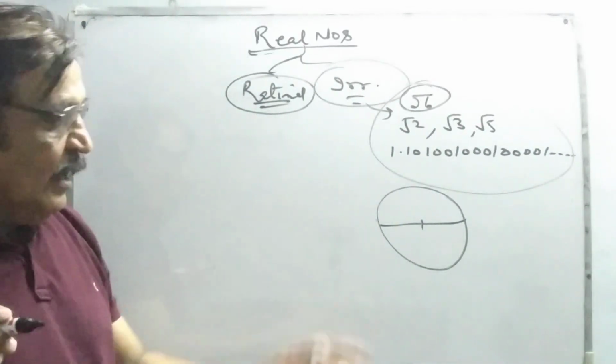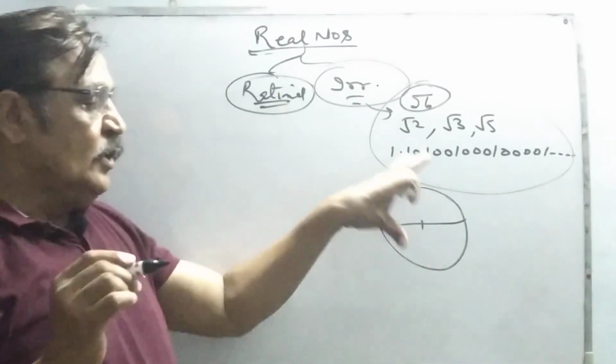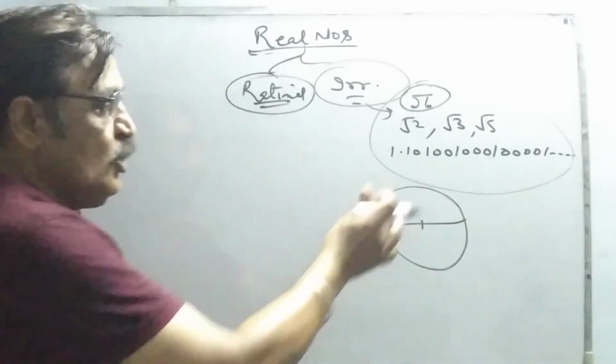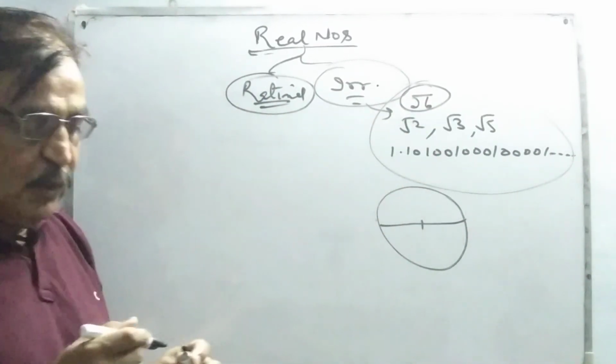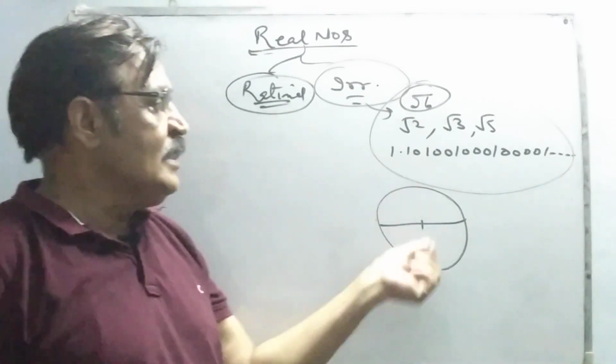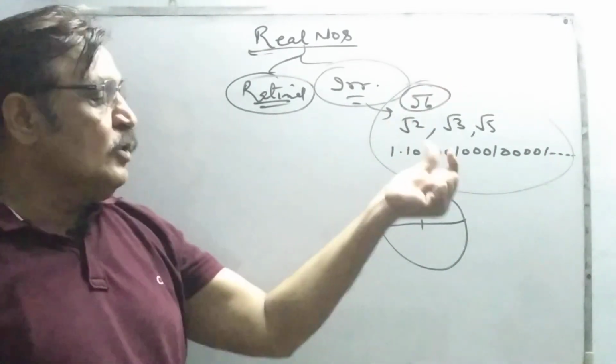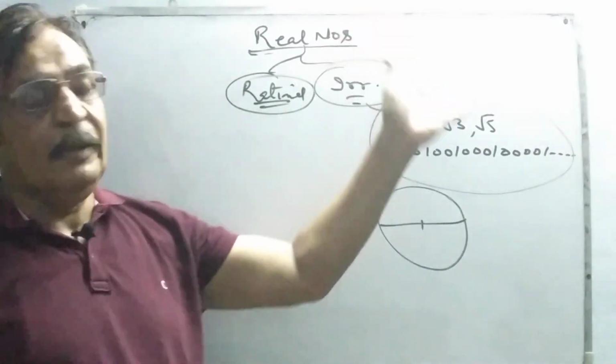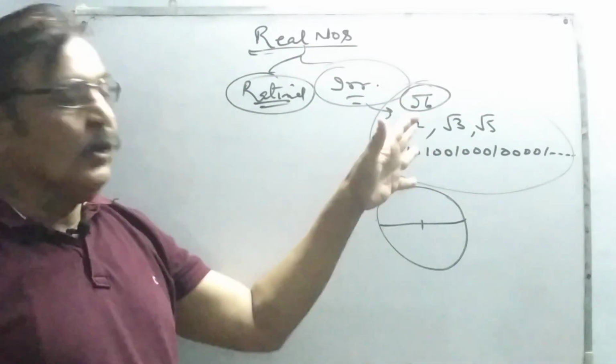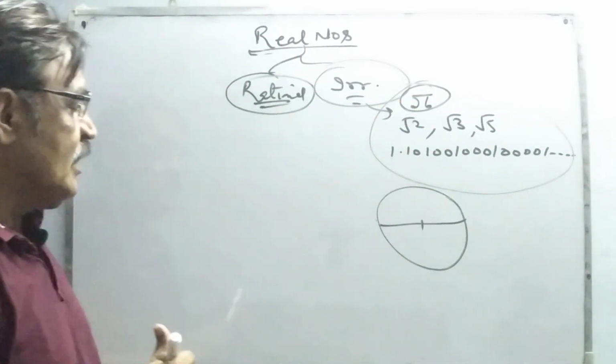It doesn't matter how large or how small your circle is, the ratio of circumference to the diameter is always constant. That constant is known as pi. We take the approximate value of pi as 22/7 or 3.14 in order to do calculations in mathematics.